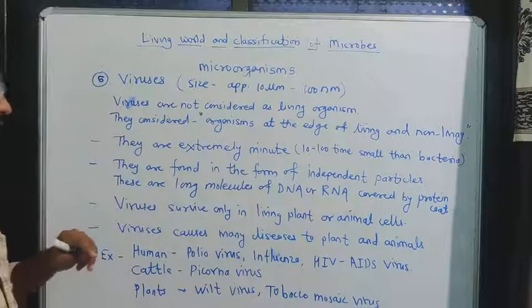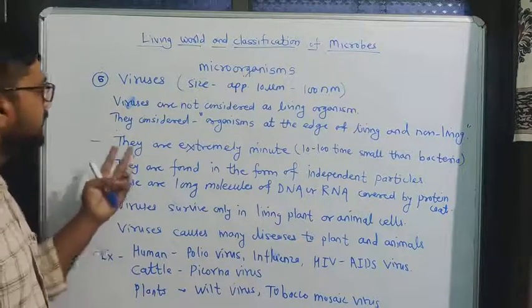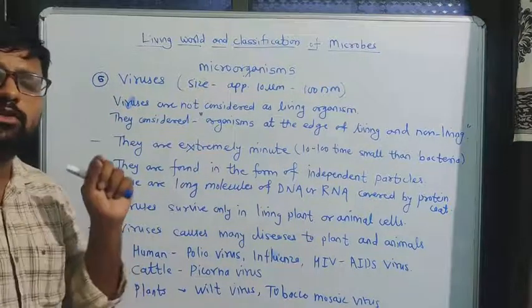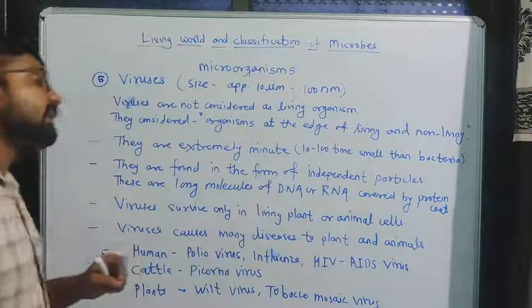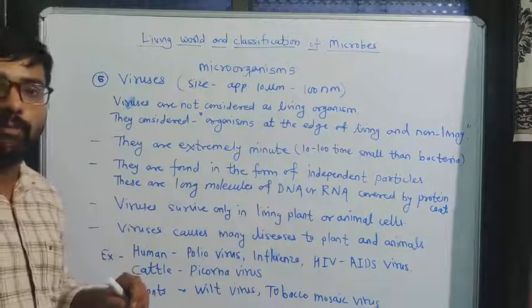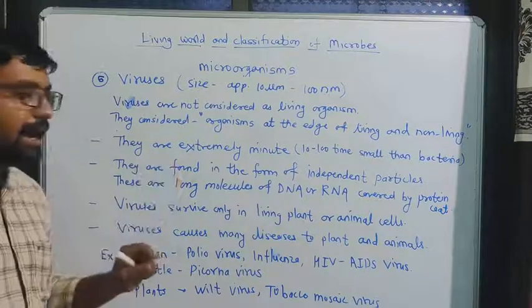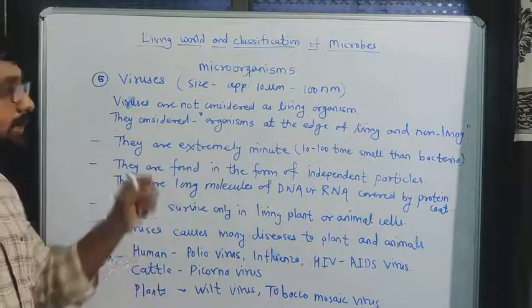Okay, and then look at what are the characteristics of viruses. They are extremely minute. Minute means what? Very small. They are about 10 to 100 times smaller than bacteria. So viruses are very small as compared to bacteria, 10 to 100 times smaller than bacteria.